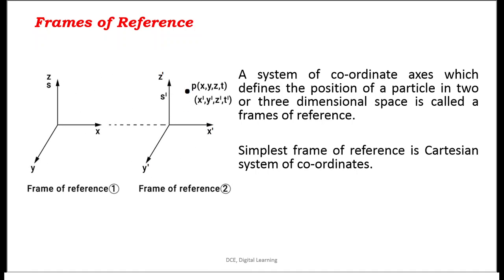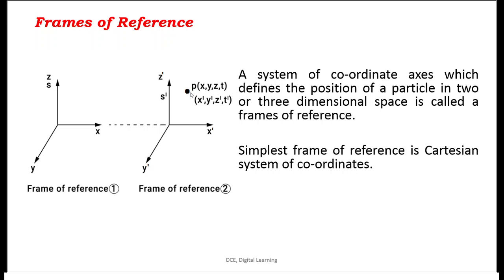Look at this picture here. Here we have frame of reference 1 and frame of reference 2. Frame of reference 1 is indicated by S frame and frame of reference 2 is indicated as S prime frame. S frame has 3 axes x, y, z and S prime frame has 3 coordinates x prime, y prime and z prime.